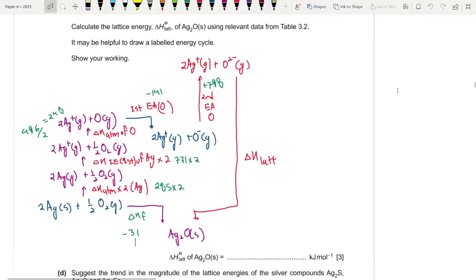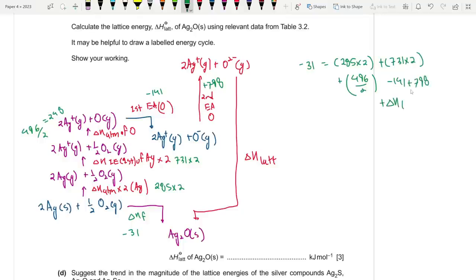So let's do the math. According to the Hess cycle, we know that this is equal to the rest of them, right? So we can write that minus 31 is equal to 285 into 2 plus 731 into 2 plus 496 by 2 minus 141 plus 798 plus del H lat.